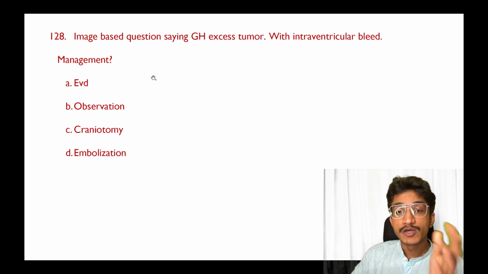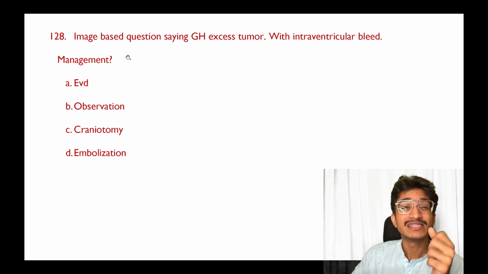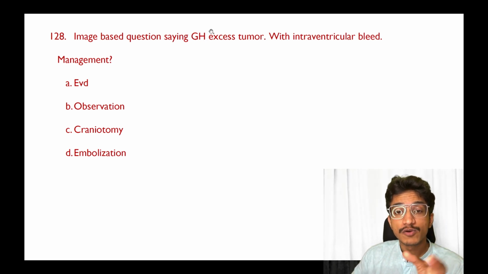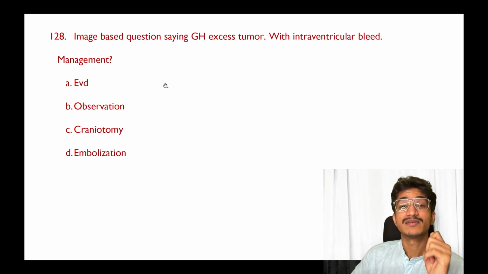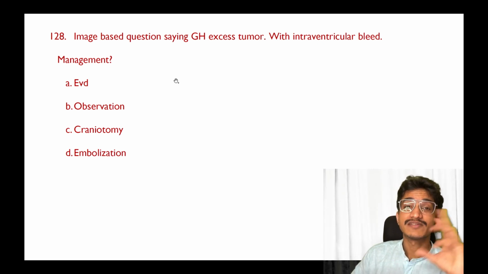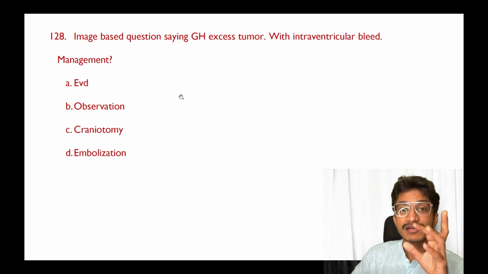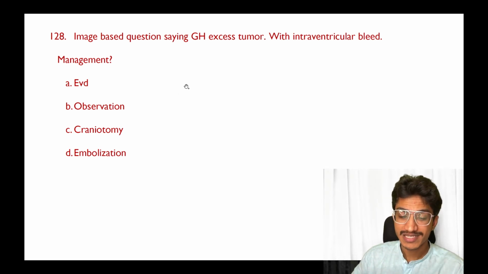Now, growth hormone excess tumor with intraventricular bleed management. If this is the question, that is a growth hormone excess tumor, that is a pituitary tumor with intraventricular bleed. If this is the one which I have already discussed earlier, I am not really sure what the question is, so I will not be able to discuss this.